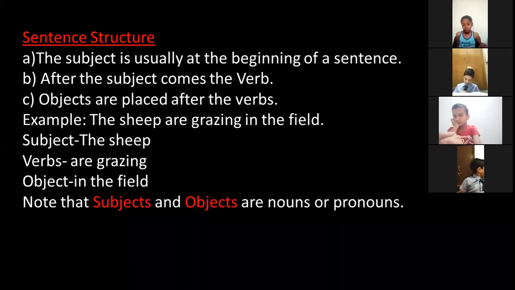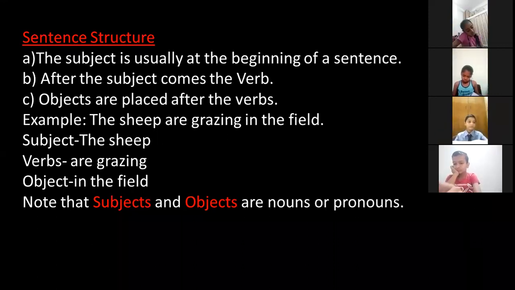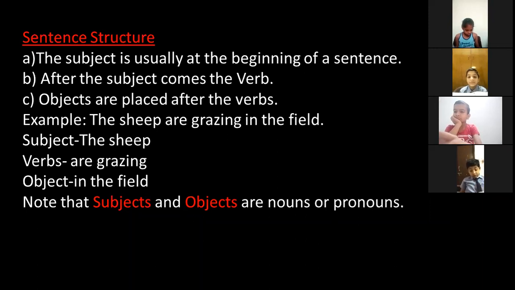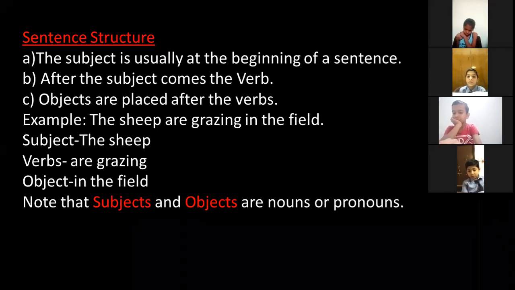Now here again you can see with the help of an example: The sheep are grazing in the field. Now, the beginning of the sentence is the sheep. We are talking about the sheep. So, the sheep is your subject. Just after sheep, the helping verb and action word is given, that is "are grazing." So, "are grazing" is the verb. "In the field" is your object. So, this way we can divide the sentence into three parts: subject, verb, and object.